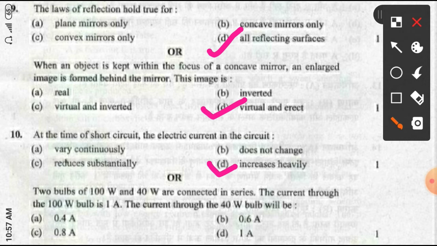Next, if you are solving this numerical, two bulbs of 100 watt and 40 watt are connected in series. The current through the 100 watt bulb is 1 ampere. The current through the 40 watt bulb will be? This is a simple question and the answer is 1 ampere, because in a series connection, the current through all of the resistors connected in series is the same. So if there is a current of 1 ampere in 100 watt, there is a current of 1 ampere in 40 watt. The next question is,